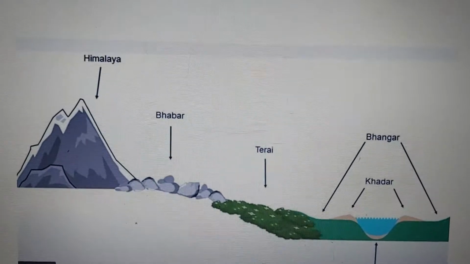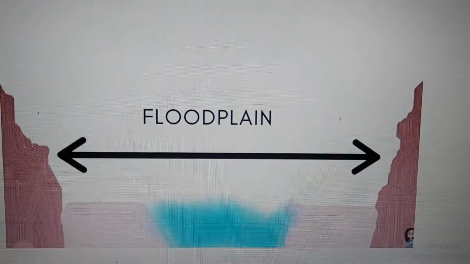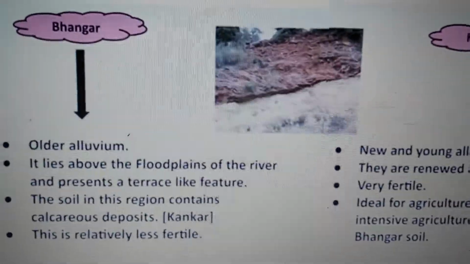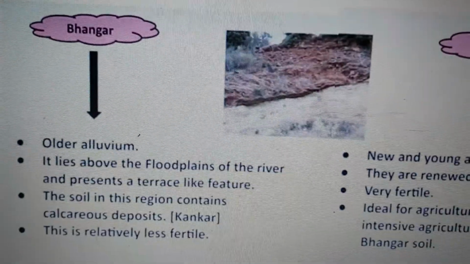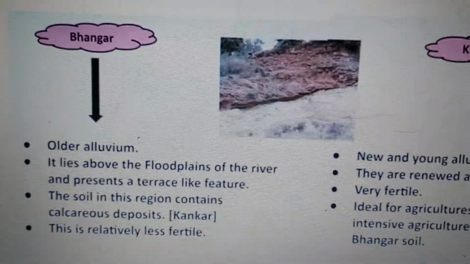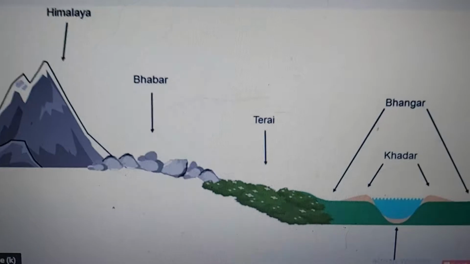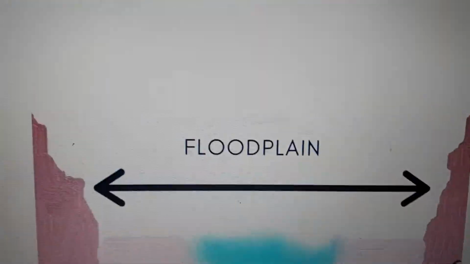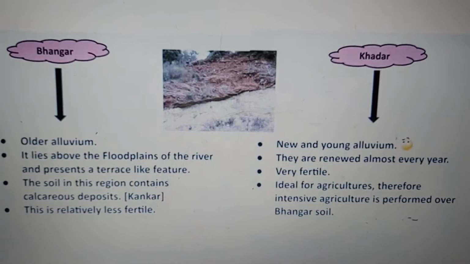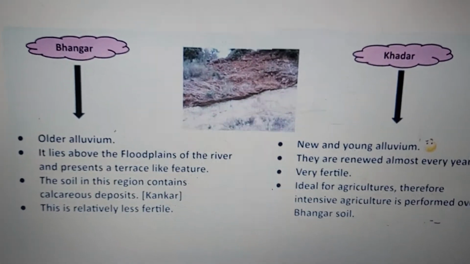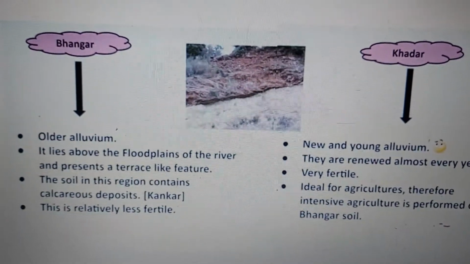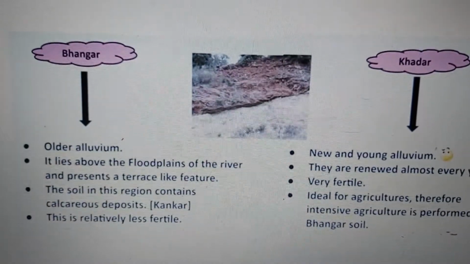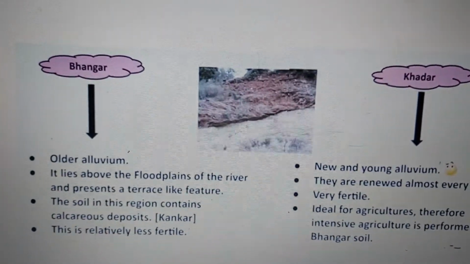Okay, so let's look inside. I told you this is the creation of floodplain. Let's look into the difference between Bhangar and Khadar. Now Bhangar is old alluvial. It lies above the floodplains of the river. So you can see here it is lying above this. From here to here is the floodplain. It presents a terrace-like feature. It is high raised, and it contains calcareous deposits, all kinds of calcium deposits like pebbles. The soil is not very fertile.